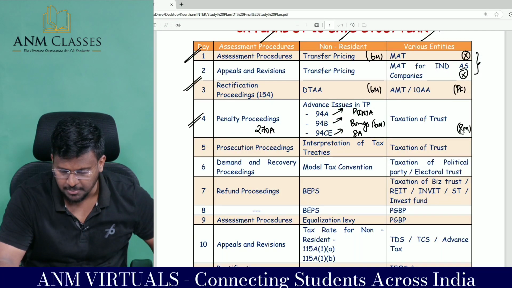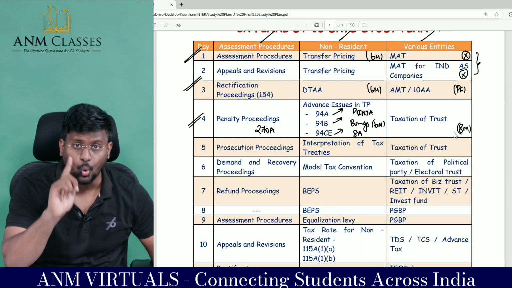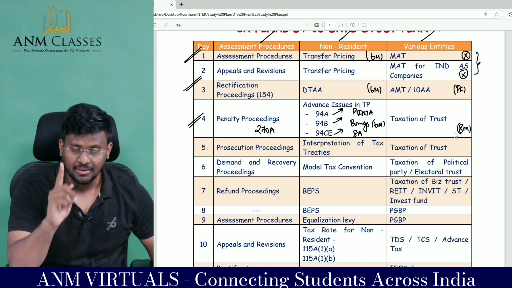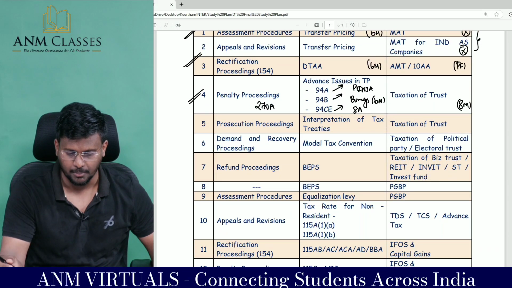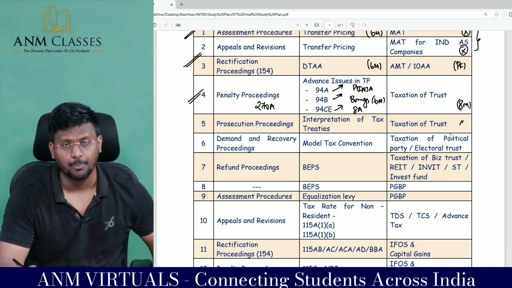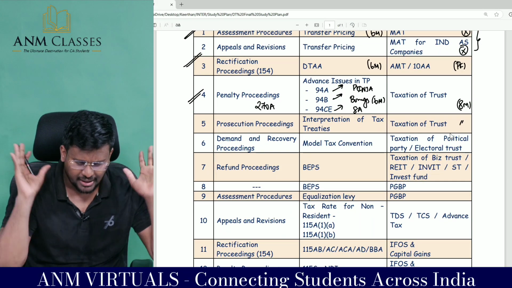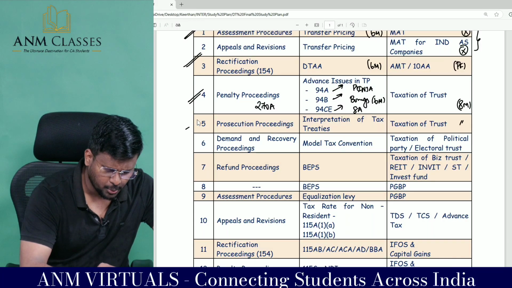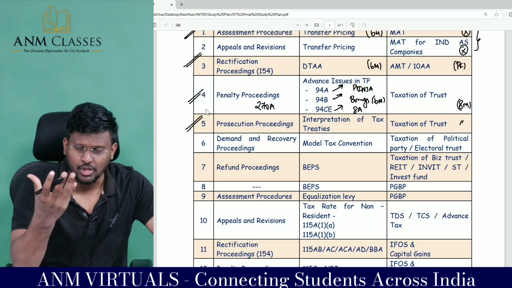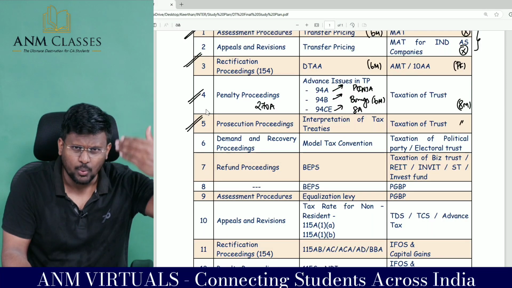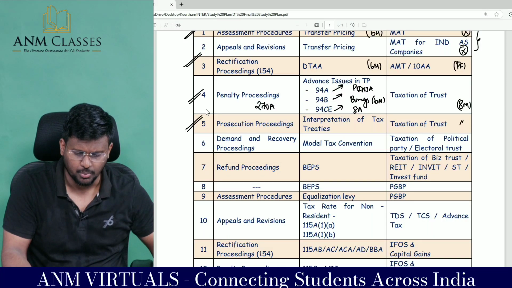Sir, taxation of trust is a mandatory 8-mark area for the examination, don't leave trust. Trust includes both the trust and the exit tax, calculation of exit tax, my dear lovable students. That's why I put 2 days for trust, prepare trust, very comfortable. Then prosecution proceedings, that is 1 or 2 marks only, 275A, 275B. Prosecution proceedings have only one table, go through that thoroughly.